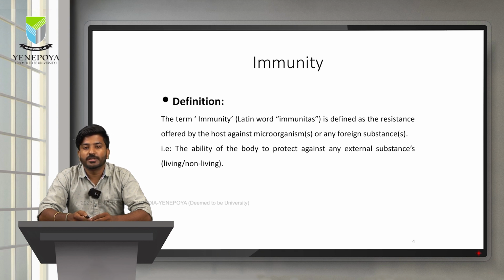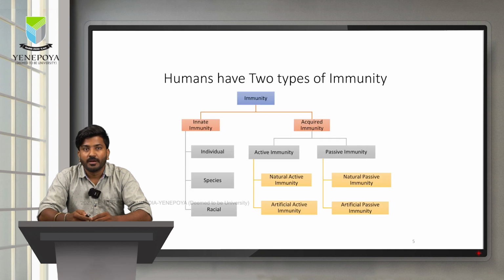The term immunity is derived from a Latin word immunitas, which means any resistance that is offered against a host or an external microorganism. That's nothing but the ability of the body to protect itself against any external substances, living or non-living, is considered as immunity. If you look at immunity, it is broadly classified into two types.